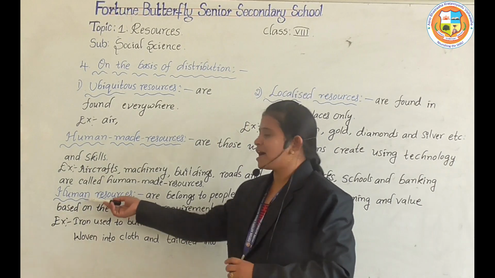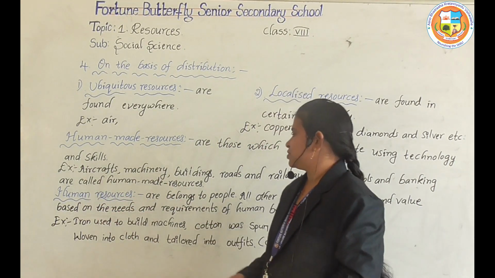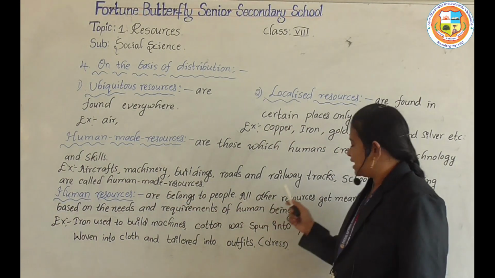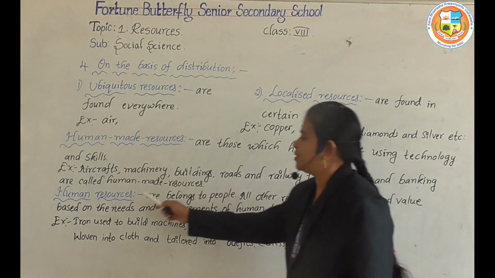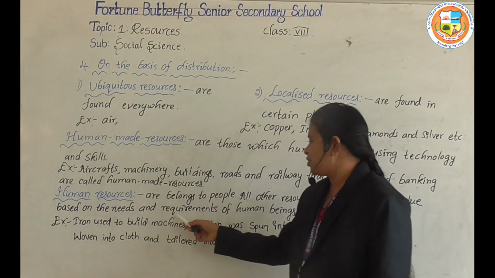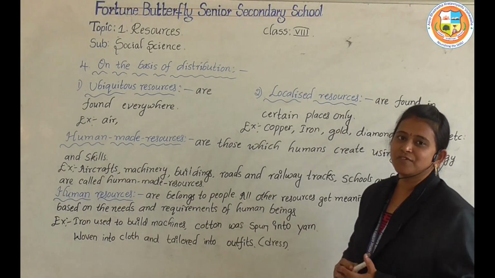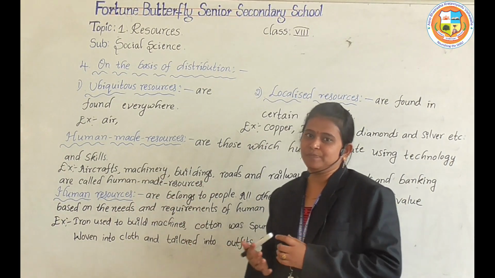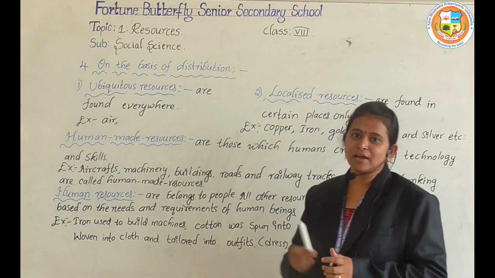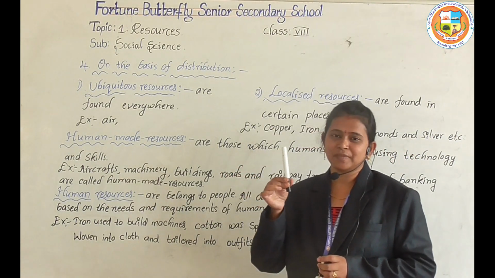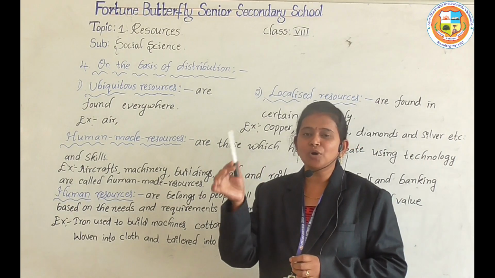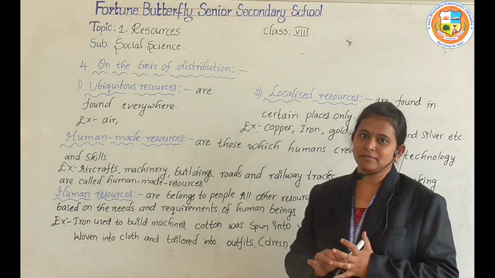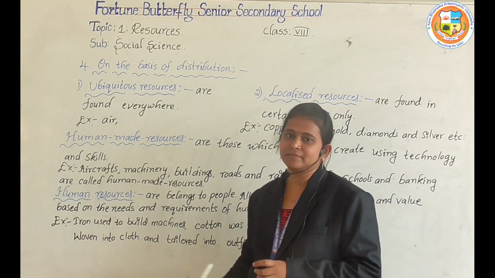Now let us see the last one, human resources. So these resources belong to people. All other resources get meaning and value based on the needs and requirements of human beings. So first of all, we have to know that these resources belong to people. For example, if I take this marker, this marker has no value and meaning if I am not using this marker.